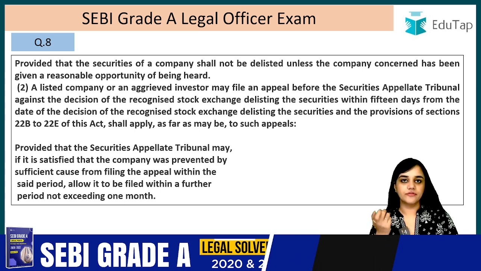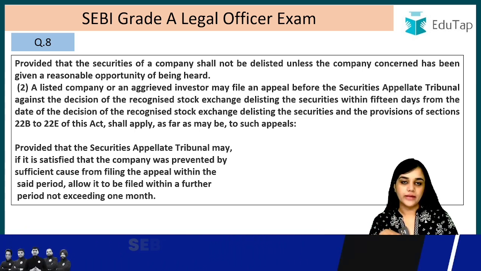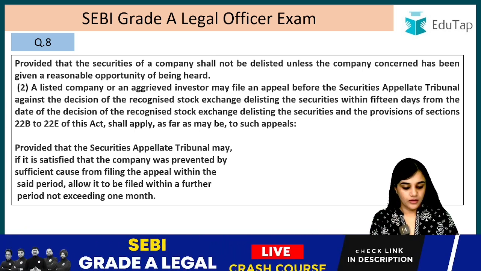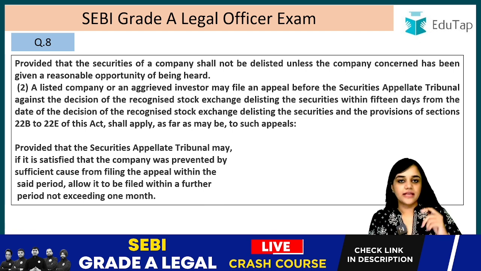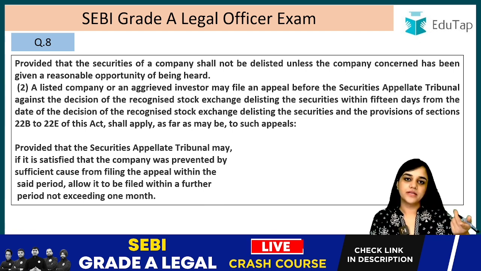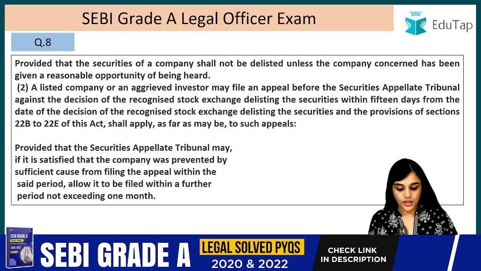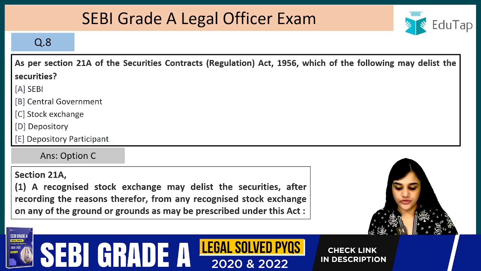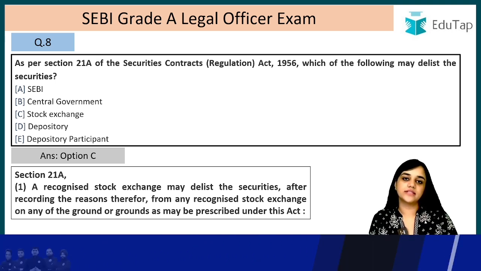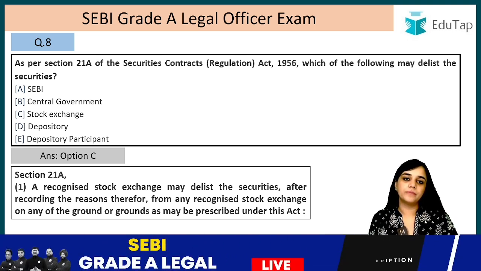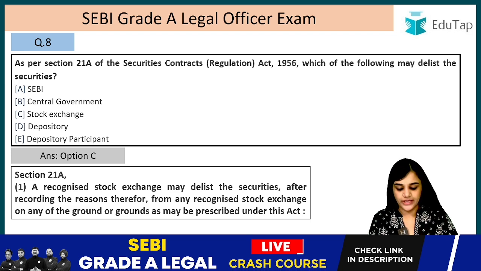Then only it can be given a further period of 1 month, right? Within 15 days they have to file it, and then it can be extended to 1 month. So the answer is option C, stock exchange. Stock exchange can delist the securities under Section 21A and its appeal lies to the SAT, right?